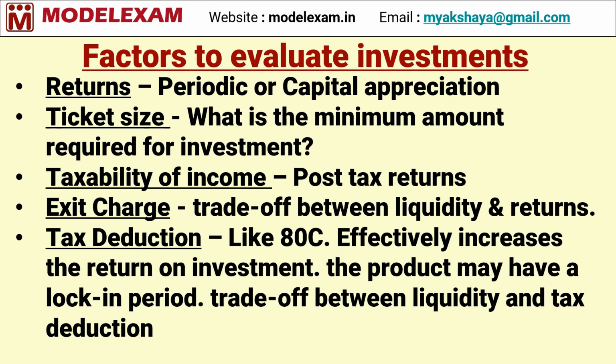And here also, see, when we need tax deduction, and if we go for such kind of products, then there may be some lock-in period. So liquidity, we have to sacrifice a little bit. Say for example, an ELSS scheme, we get tax benefit under 80C, but there is a lock-in period of 3 years. So we have to decide what we need, whether we need tax benefit or whether we need liquidity. So this we have to decide. Okay. So these are the factors which we have to evaluate before making an investment.